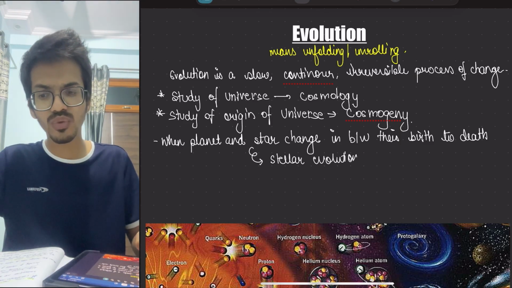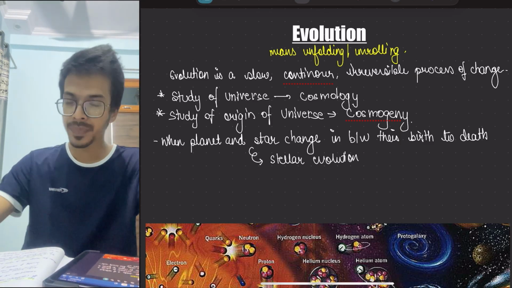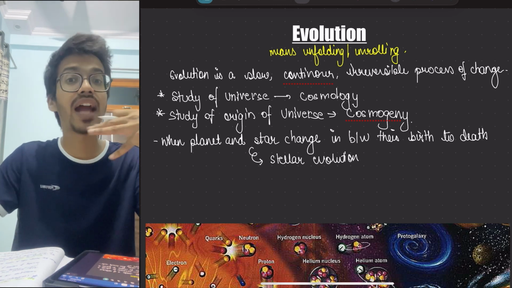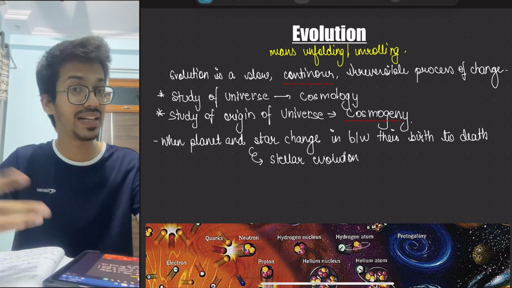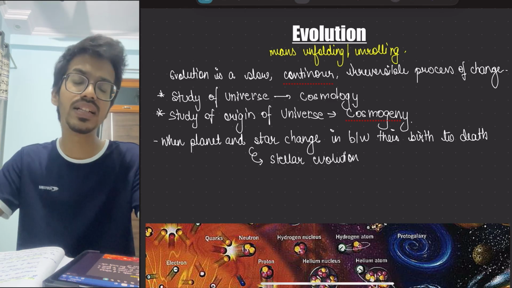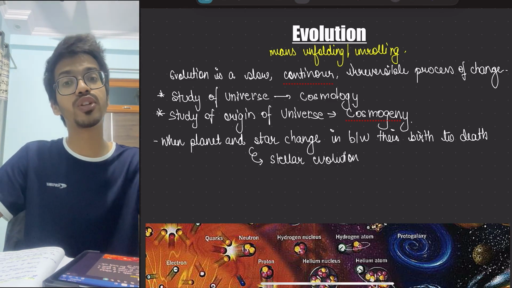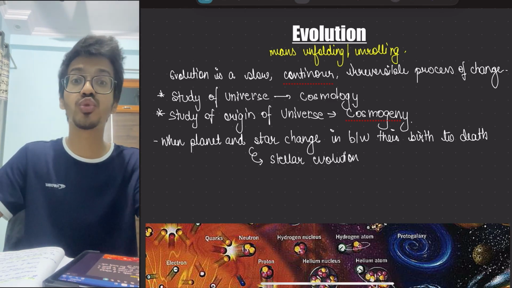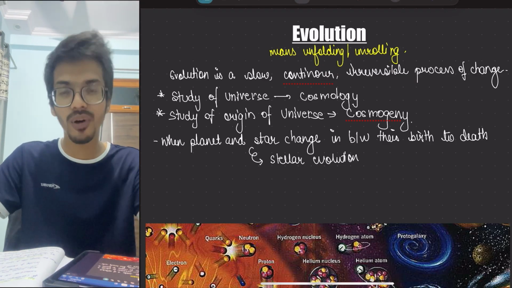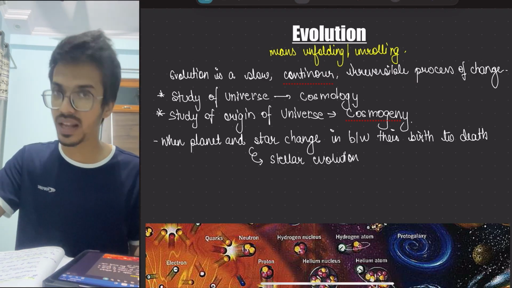The next thing would be how the matter, meaning all this material, hydrogen, gases, matter, antimatter, these terms you might have studied. If you want to study their evolution, what is happening and how new compounds or elements are being formed, that is known as inorganic evolution.